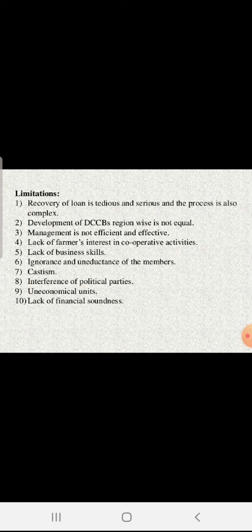Next is the interference of political parties. Guys, let me take the example of a DCC. If you see the board of directors of any DCC, it is full of politicians. All the MLAs are members of that particular DCC. So this is the biggest reason behind nepotism, or you can say the biggest reason behind less recovery of the particular bank. Okay, these are the limitations.